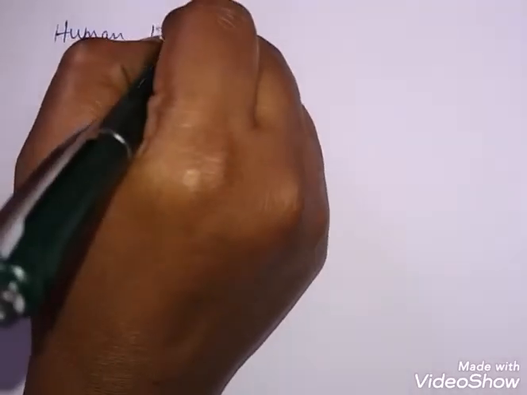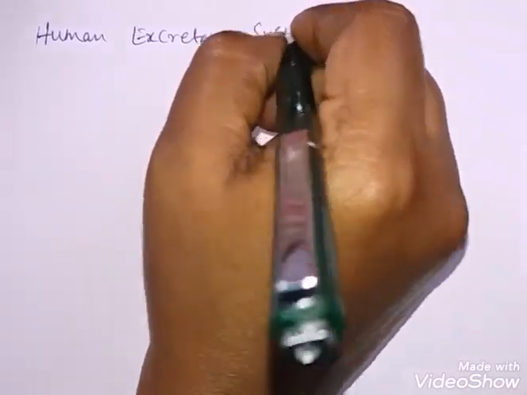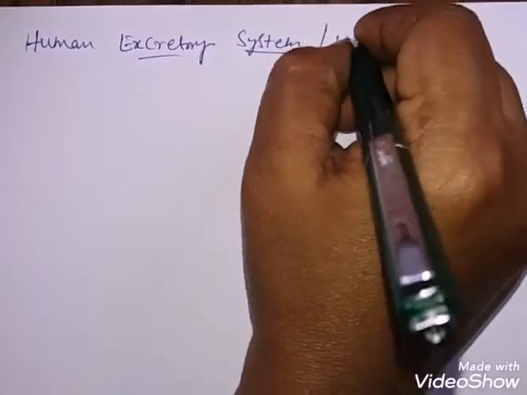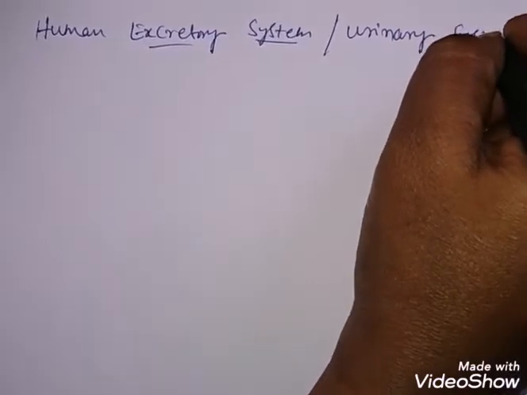Today we learn about the human excretory system. It is also known as the urinary system, that is, the human urinary system.